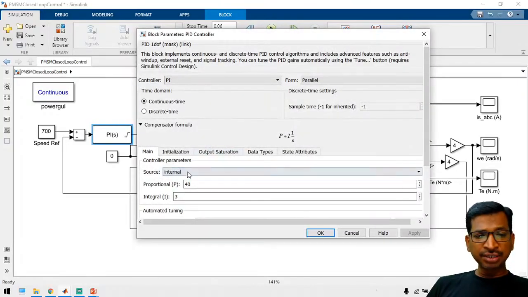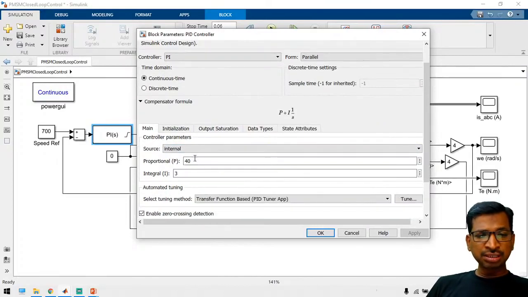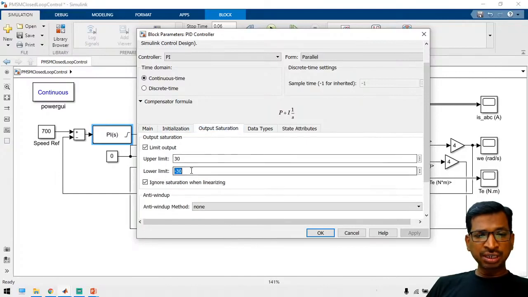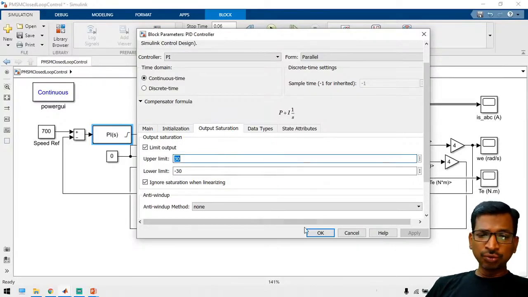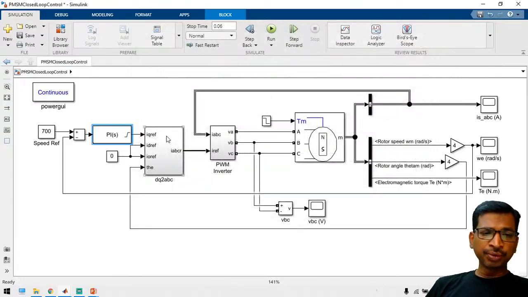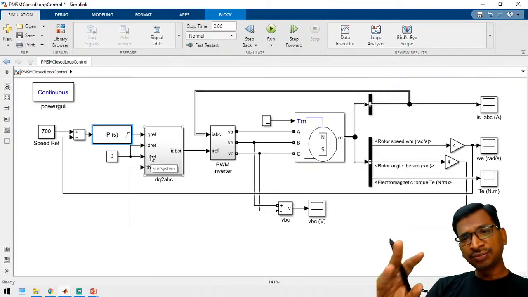So the maximum current you can check. This is a trial and error method. I have kept this value. Just note down this value, and output saturation, which means that I am going to allow the current from positive 30 to negative 30. So this is the limit of the current. Now we got the current value, that is the IQ current, and we need ID, IQ, and the 0 theta. So these are the three reference values we have to get.